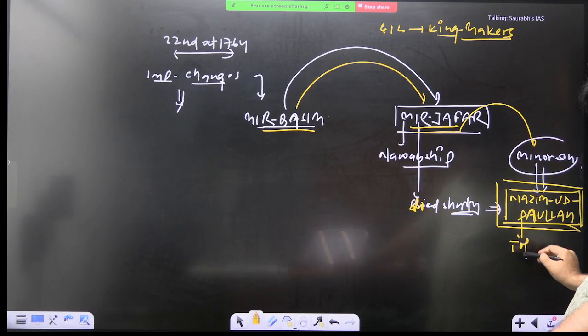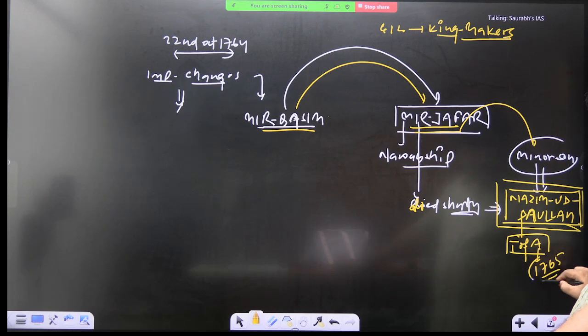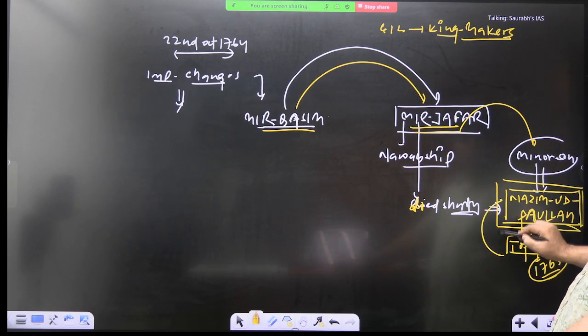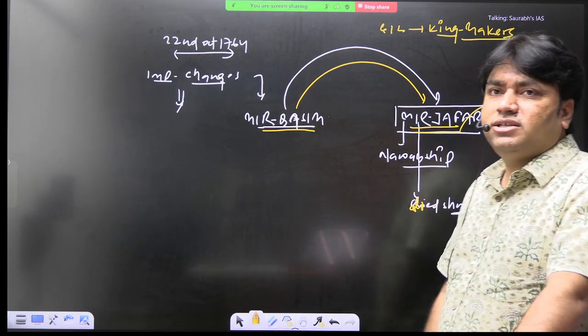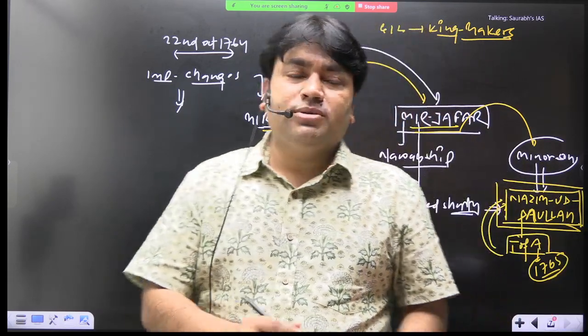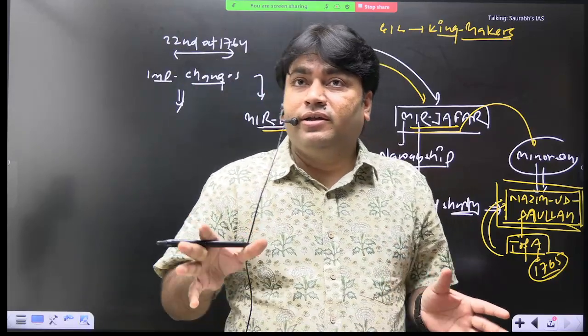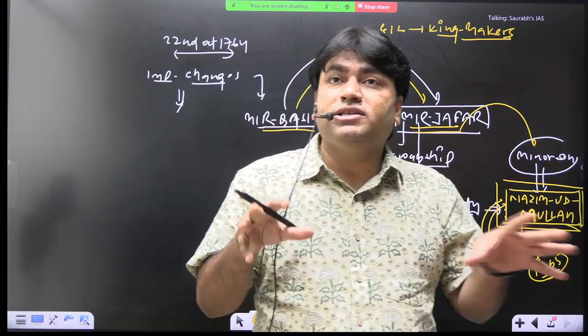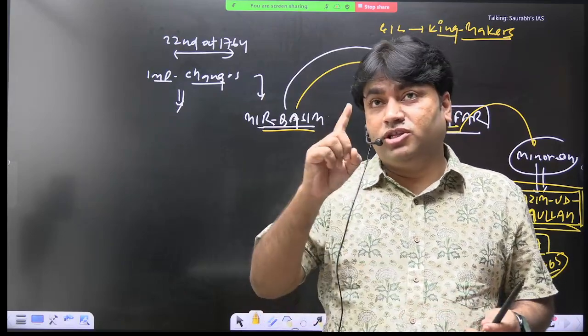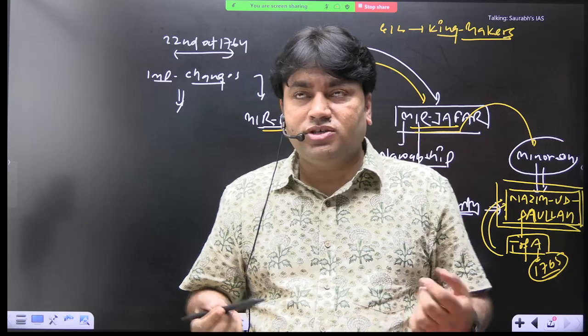When the Treaty of Allahabad was signed, I will also discuss this topic, that is in this year 1765. So when the Treaty of Allahabad was signed, who was the Nawab of Bengal? So the answer is Nazimuddaula. उस समय नजीमुद्दौला ही था. This is a very important question. यहाँ कंफ्यूजन हो जाता है, ठीक है, because the year is the same, the month is different, that's why there is a confusion. तो हमेशा याद रखना नजीमुद्दौला was Nawab.